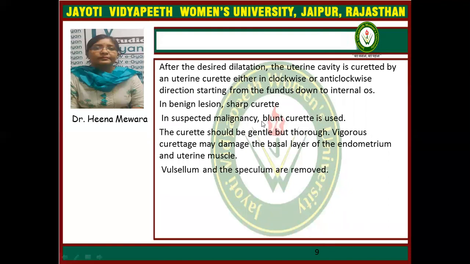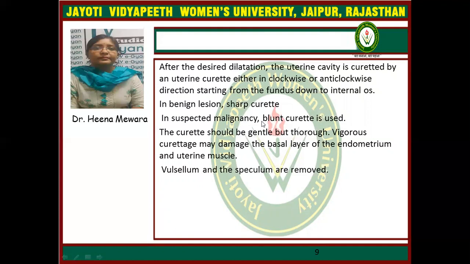After the desired dilation, the uterine cavity is curetted by a uterine curette, either in clockwise or anti-clockwise direction, starting from the fundus down to the internal os. When there is a benign lesion, sharp curettage is indicated, and when there is suspected malignancy, blunt curettage is used. The curettage should be gentle but thorough. Vigorous curettage may damage the basal layer of the endometrium and uterine muscle and cause uterine synechiae or Asherman syndrome.